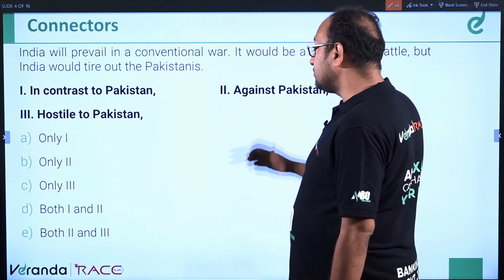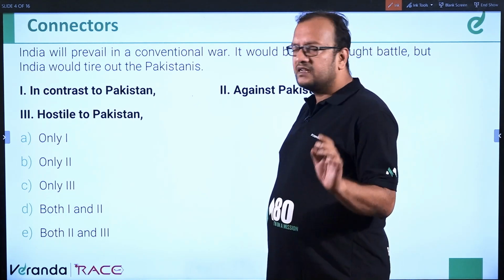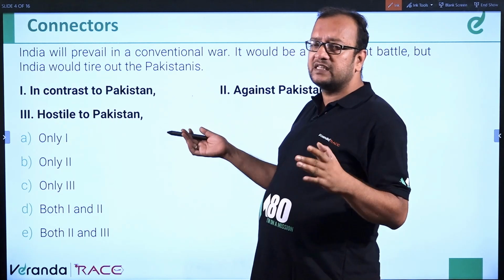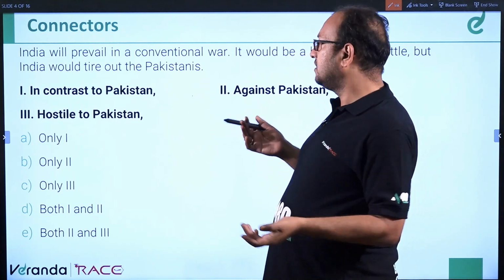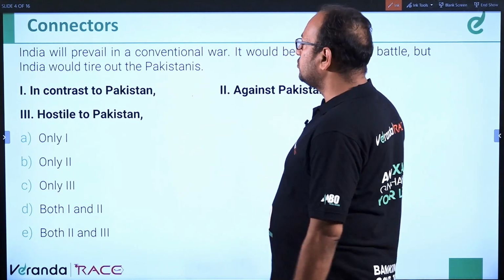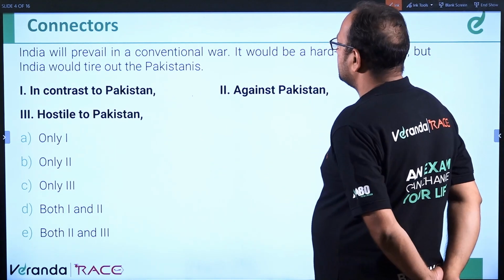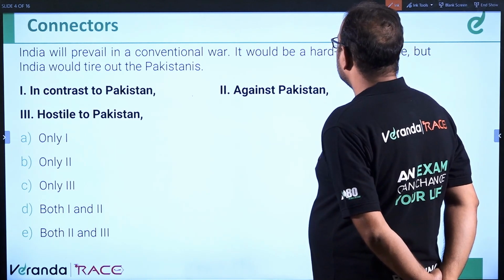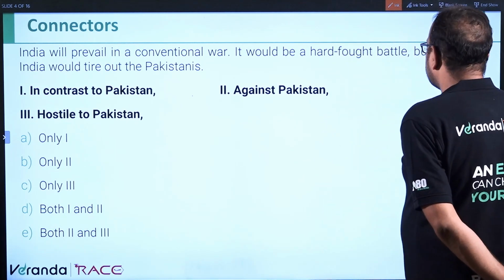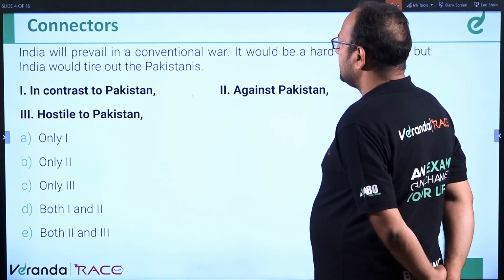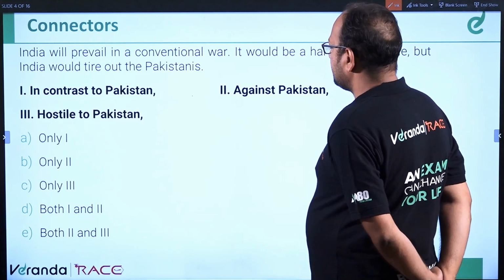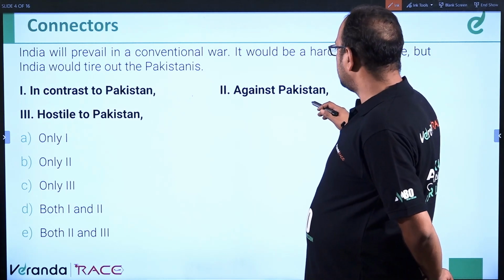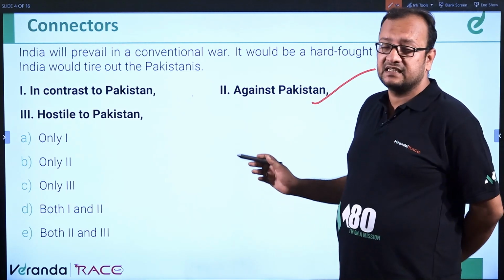So in all the 3 sentences you see, we have used Pakistan, and we have to see if we can join these 2 sentences using these 2 connectors, or starters maybe. So how to do that? So let us check. It would be a hard fought battle against Pakistan, but India will prevail in a conventional war and tire out the Pakistanis. So this is quite possible using as a connector.